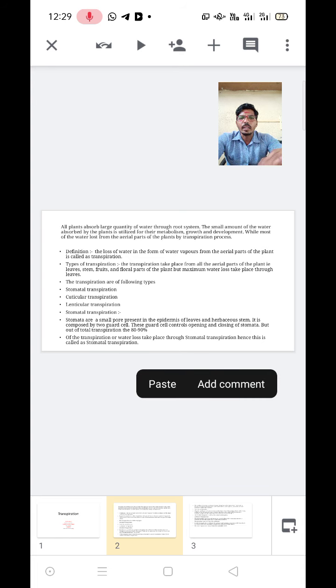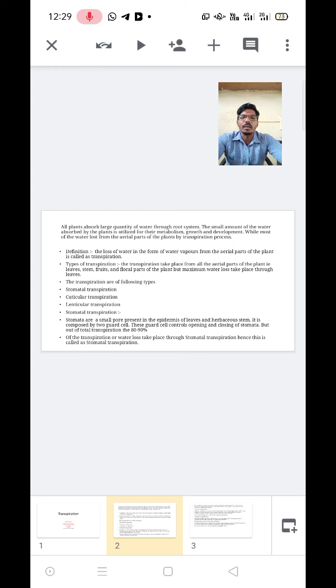We discussed this in the last lecture. Then how much water is utilized by the plant and how much water is lost in the form of vapors, we discuss in this lecture. This process is called transpiration. What is the meaning of transpiration? What is the definition?